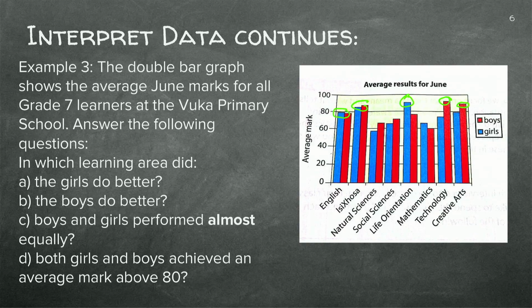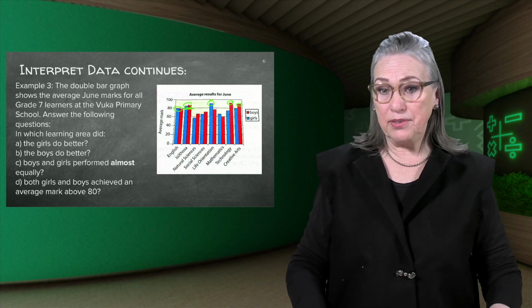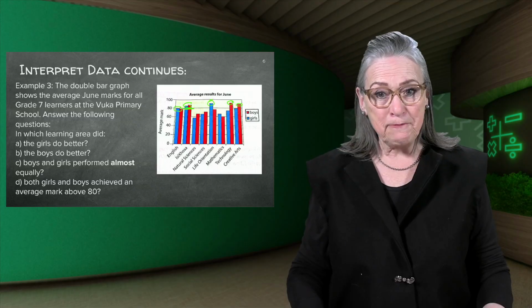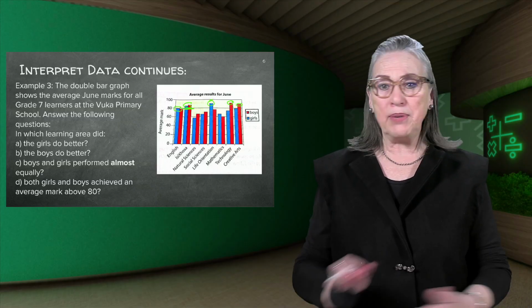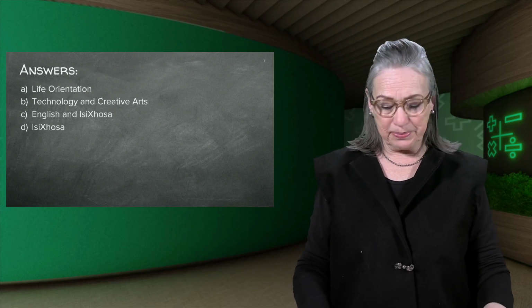And the last question, in which learning area did both girls and boys achieve an average mark above 80? And here we look at the average mark on the left, above 80, both boys and girls, and the answer is isiXhosa. So I've just got all the answers on the next slide if you want to check yourself later. But isn't this awesome that we can get all this information from a graph?